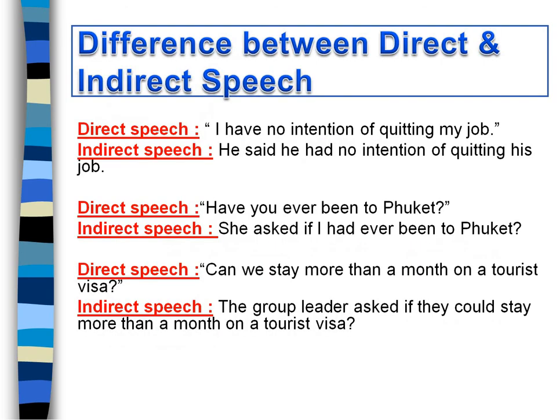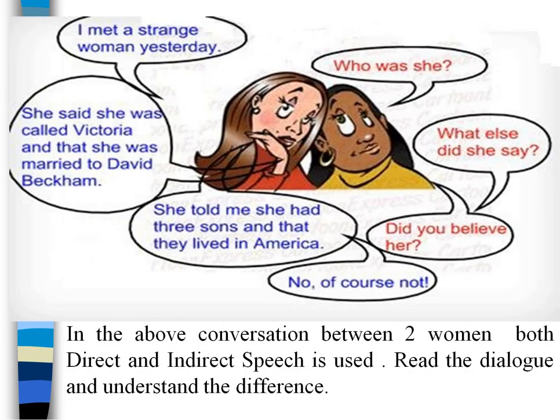So, the difference between direct and indirect speech. Direct speech, "I have no intention of quitting my job." Indirect speech, he said he had no intention of quitting his job. And also here are some differences. In the above conversation between two women, both direct and indirect speech are used, you can read this dialogue and understand the difference.